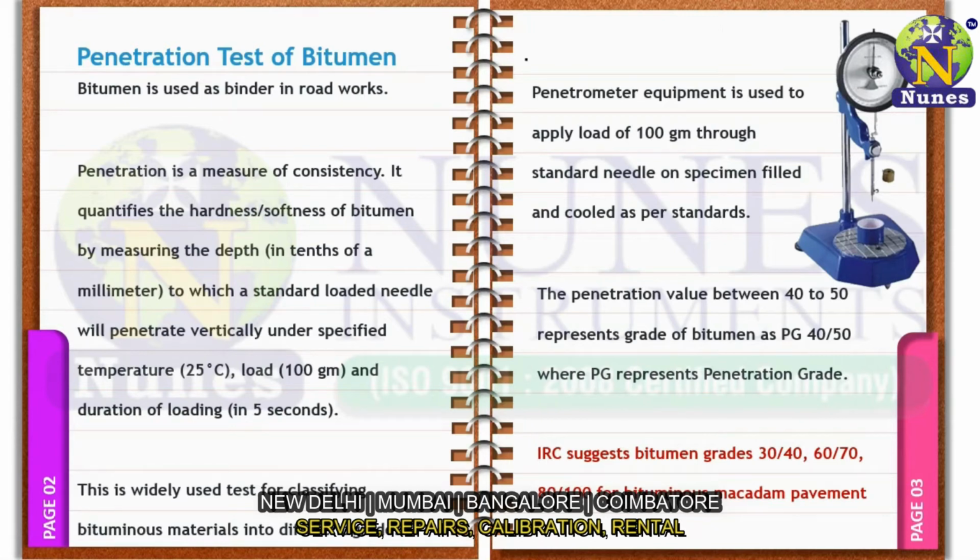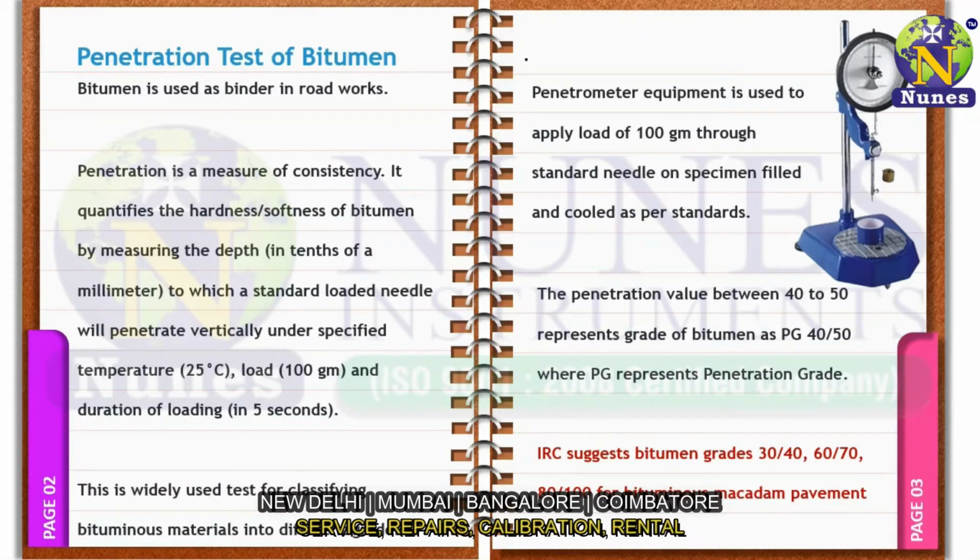Since the scale on the equipment is in terms of 1/10 of a millimeter, the 4.4 millimeter will be translated to 44. Since this penetration value lies in the range of 40 to 50, the given sample will be assumed to have a penetration grade of 40/50.